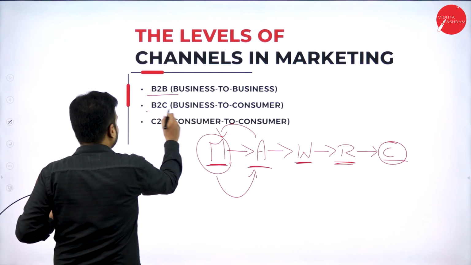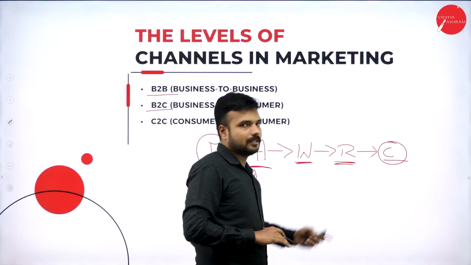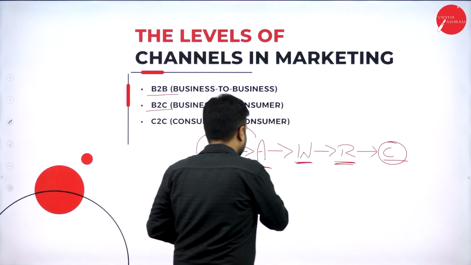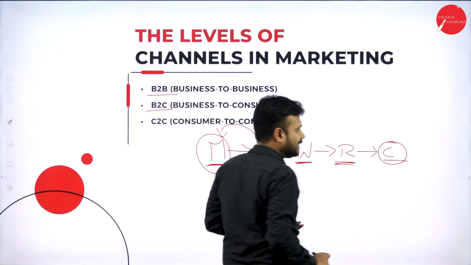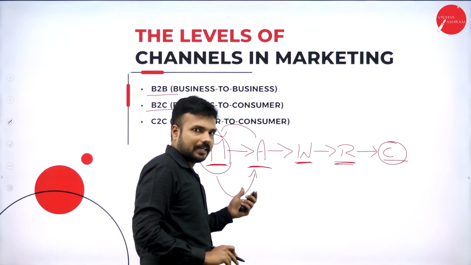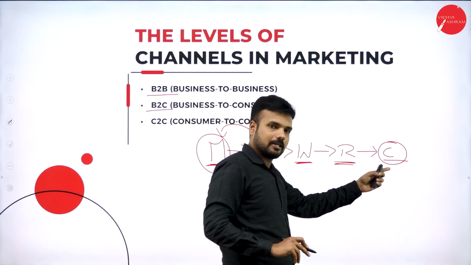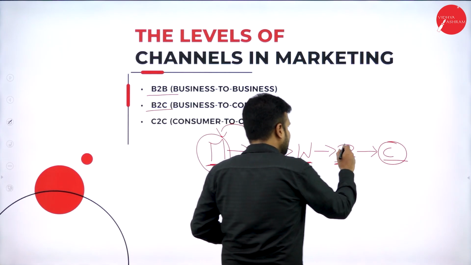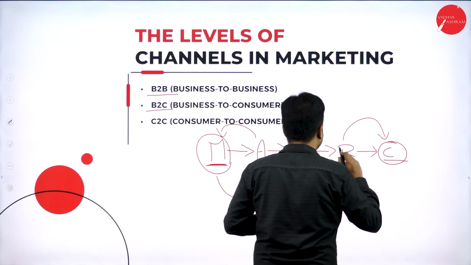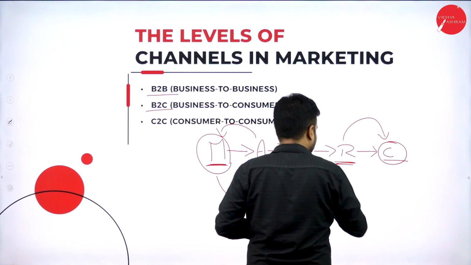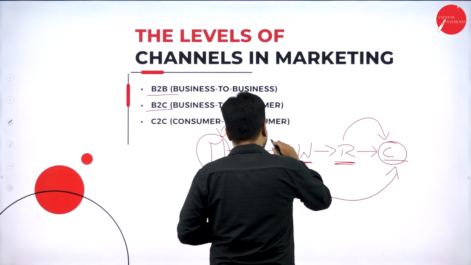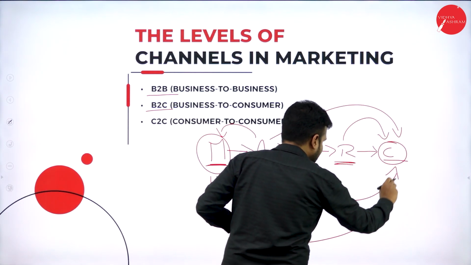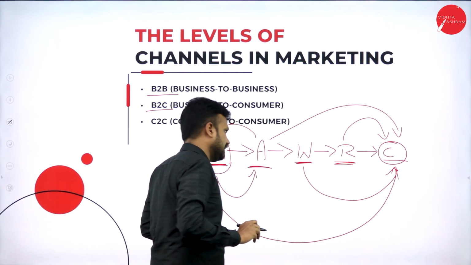Next one is B2C. If any of these people sell the product to the consumer, we call it B2C. This is a legal entity. This is not a legal entity. A legal entity sells the product with the intention of profit to the end user of the commodity. We call it business to customer. If retailer sells the product to consumer, it is B2C. Wholesaler sells the product, it is B2C. Agent sells the product, it is B2C. If manufacturer directly sells the product also, it is B2C.